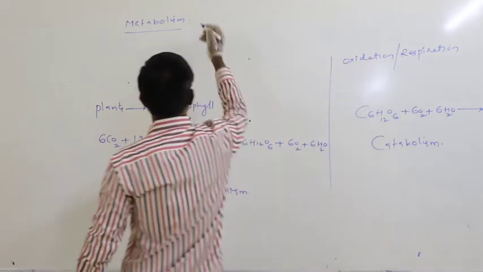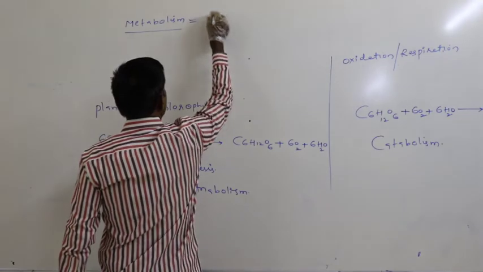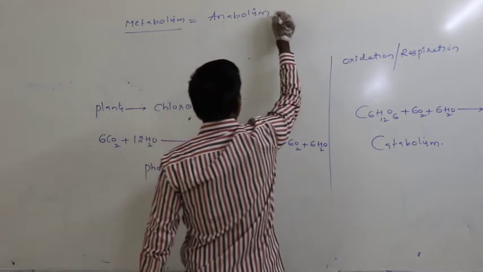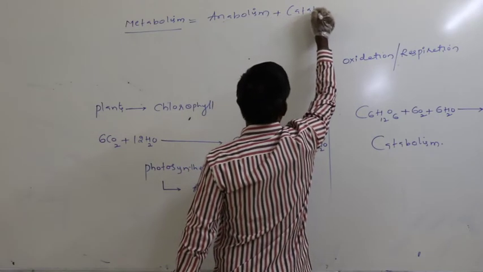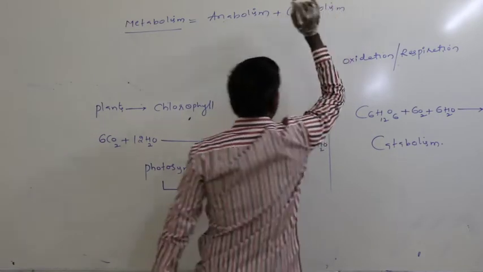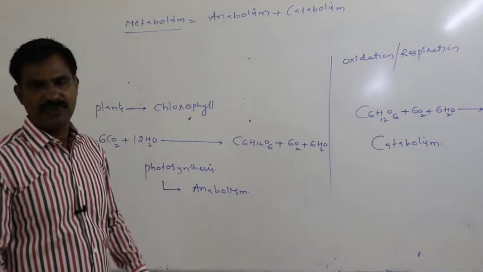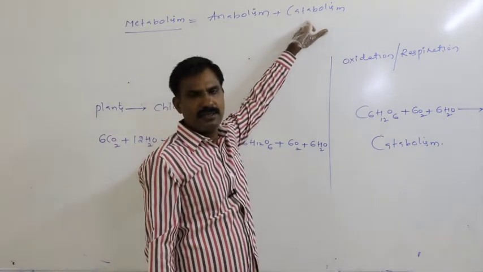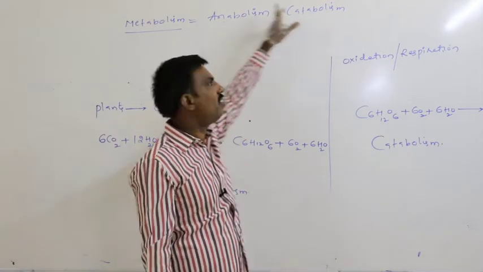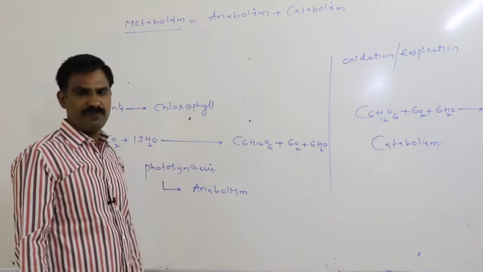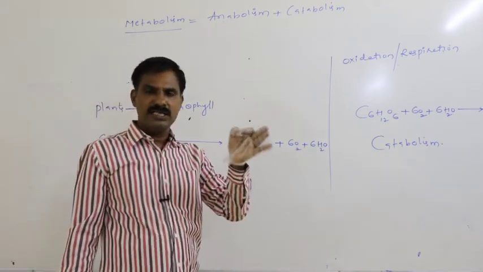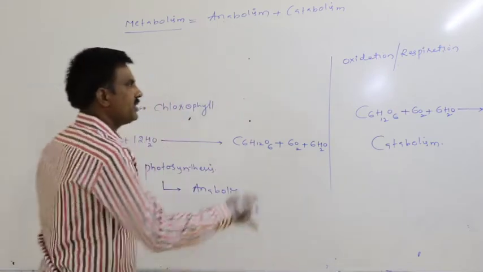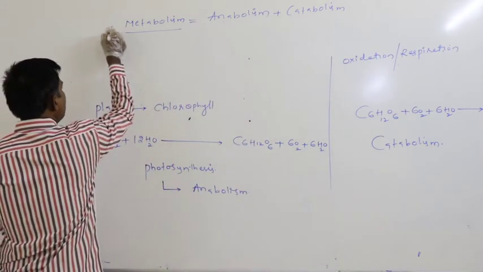Then metabolism is equal to anabolism plus catabolism. The sum total of chemical reactions, all anabolic reactions as well as catabolic reactions together, is called metabolism. Metabolism is equal to anabolism plus catabolism. This is a very important NEET objective question.